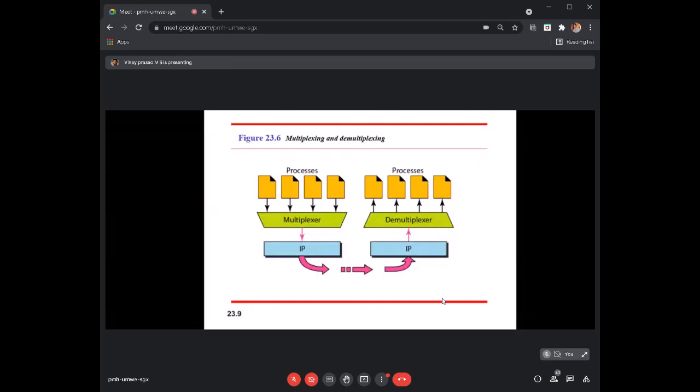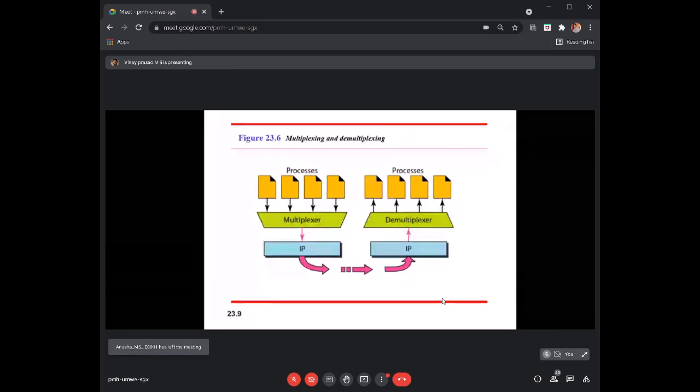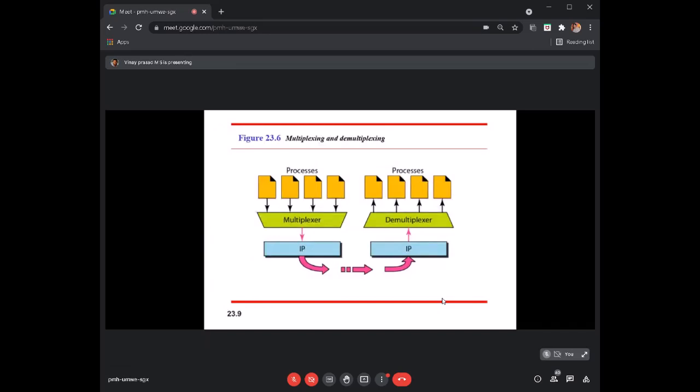At the receiver side it's the reverse: it will receive packet by packet, and each packet may go and sit in a different process buffer. You can assume all this as a buffer. Each process, when it is initiated, is allocated some resources, like memory, where it can hold data that it might receive or that the process has sent.